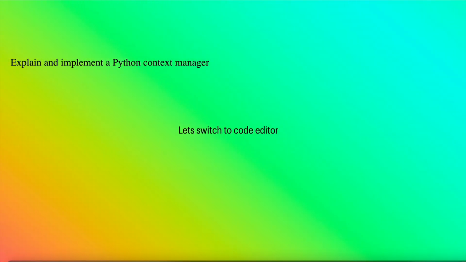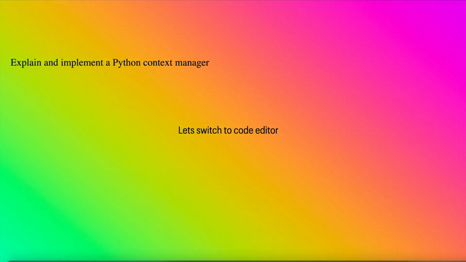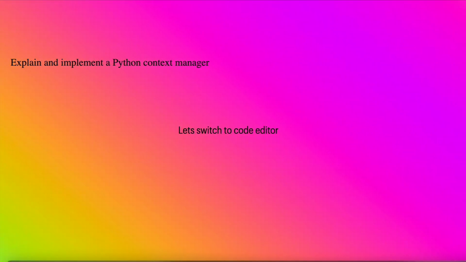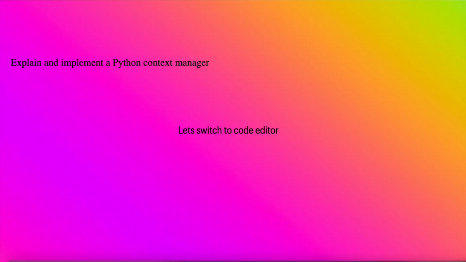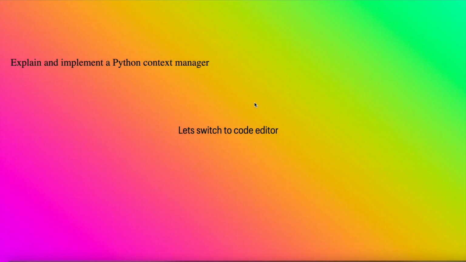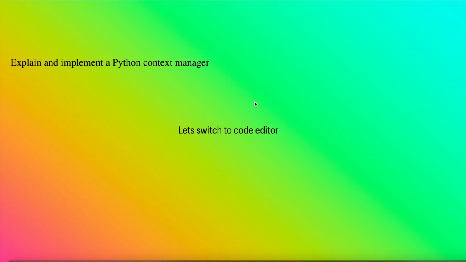If you are implementing a Python context manager, you need to remember one thing: when you exit from the context manager, the resources you created when it entered should get deallocated. There are two internal methods which Python provides, which we need to implement. So let's switch to the code and complete it.